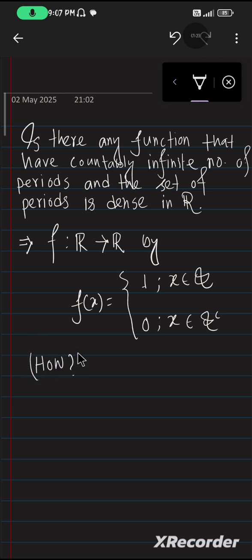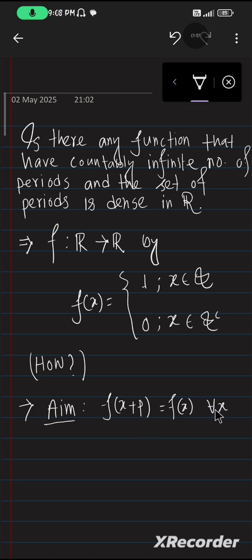So how do we have to prove this? We claim that this function has the above property, so now we have to prove it. What is our aim? We know the definition of period: f of x plus p equals f of x, and it must be satisfied for all x inside R.